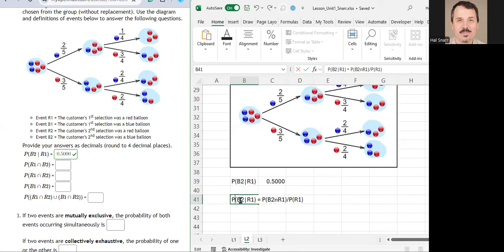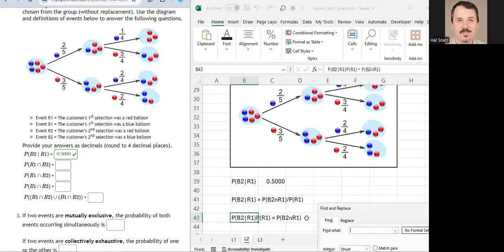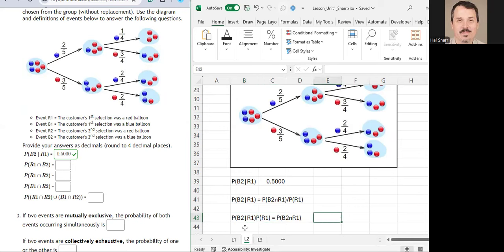So we're going to use some algebra. We're going to multiply both sides by the probability of R1, so that cancels on the right, and we're multiplying both sides by that value. Then I'm going to move this over to the right side of the equation. We want to know the probability of B2 and R1.